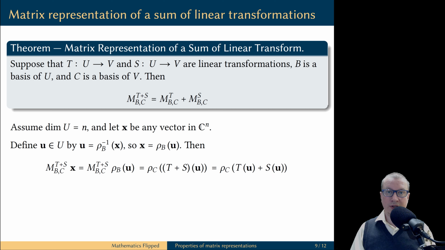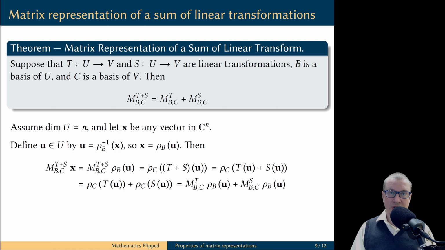Next, let's recall the definition of the addition of linear transformations. The value of T plus S on the vector u is T of u plus S of u. Rho C is a linear transformation, therefore it respects vector addition. But now we are going to apply the fundamental theorem of matrix representation to these two expressions. We apply the fundamental theorem again, but now separately to the transformation T and transformation S. Matrix multiplication distributes over addition, therefore we can simplify this expression as follows.